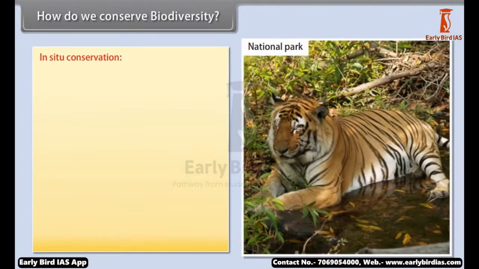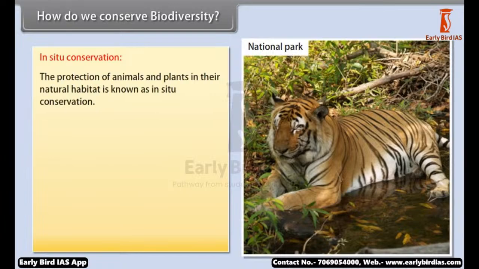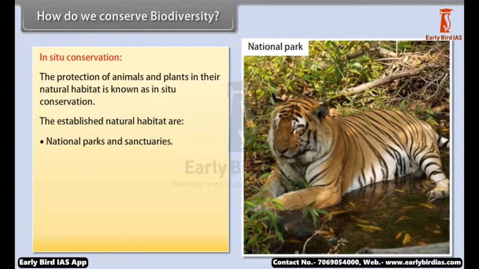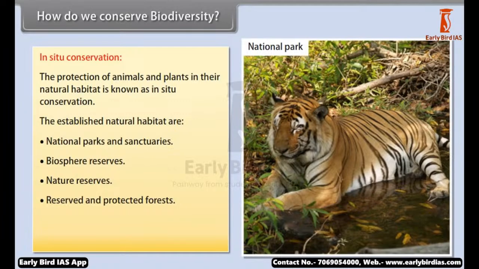In-situ conservation. The protection of animals and plants in their natural habitat is known as in-situ conservation. The established natural habitats are national parks and sanctuaries, biosphere reserves, nature reserves, reserved and protected forests, and preservation plots.